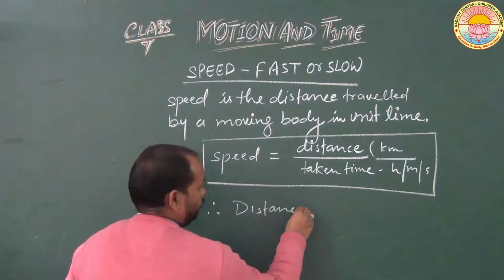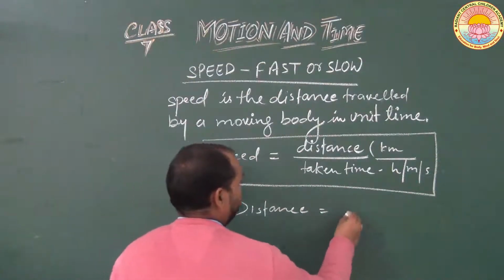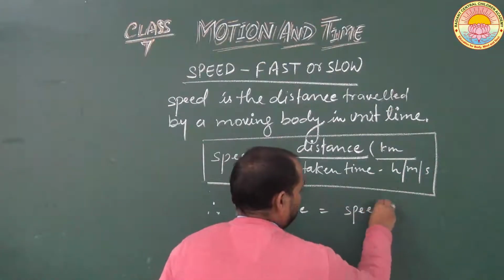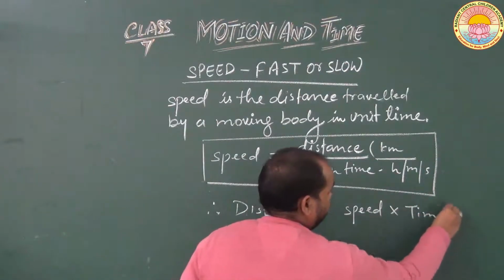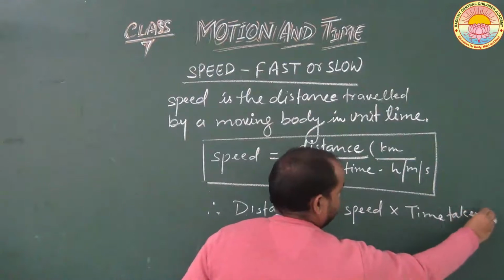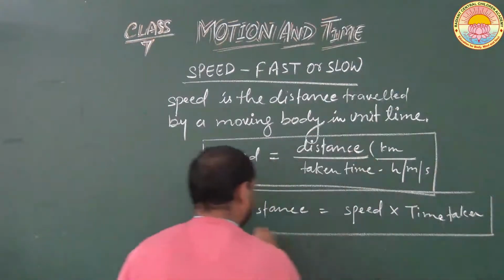We can also calculate the distance travelled by any object by multiplying the speed of that object and the time taken. This will be the formula for the distance.